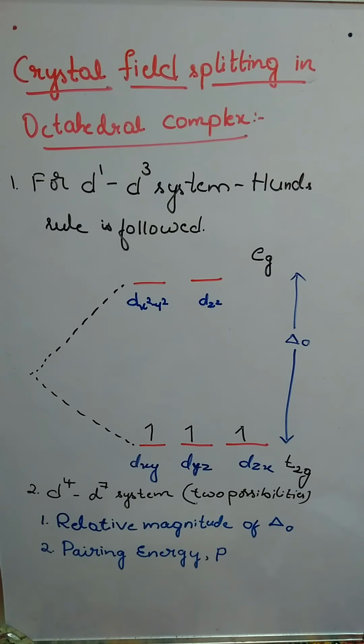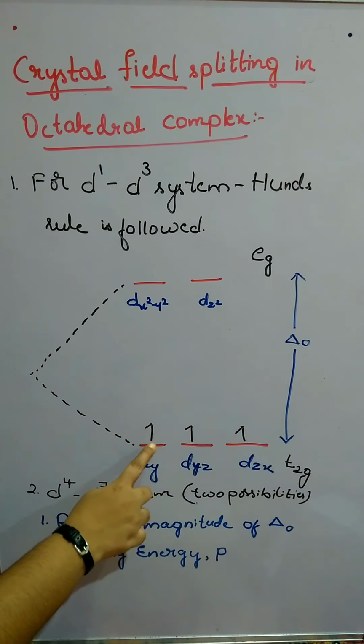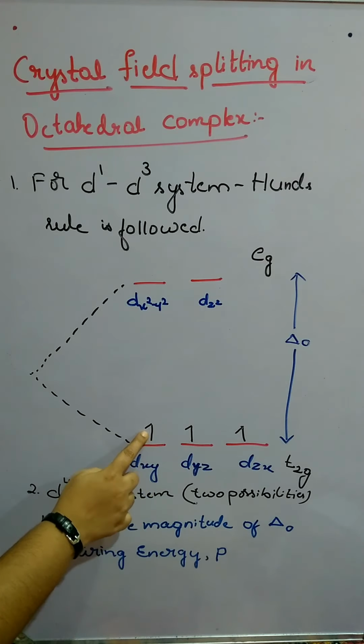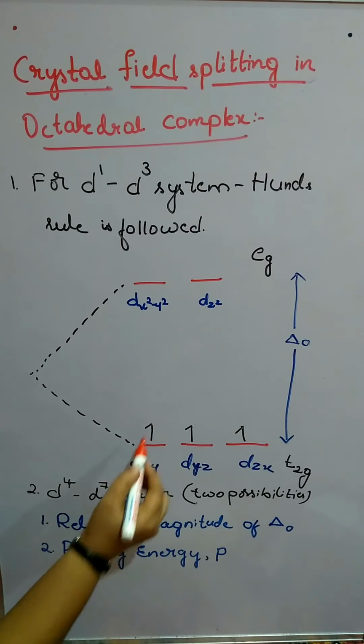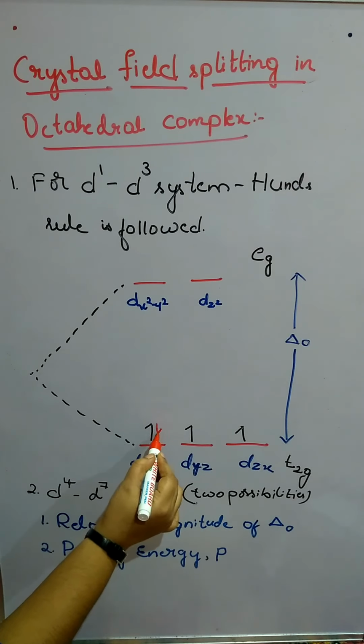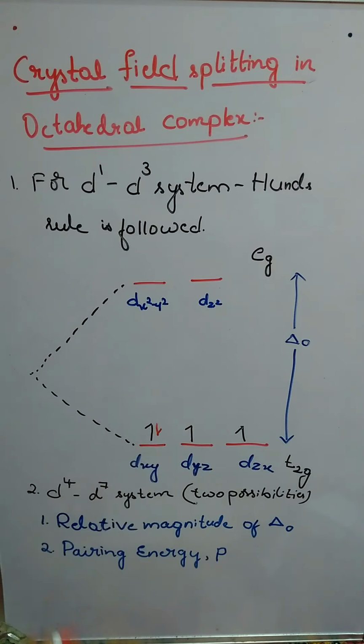What is this pairing energy? The energy required for an electron to get paired up in a single orbital. Why is the energy required? Because when an electron has to be accommodated here, one electron is already there in the orbital. If one more electron has to be accommodated, there will be repulsion among them.